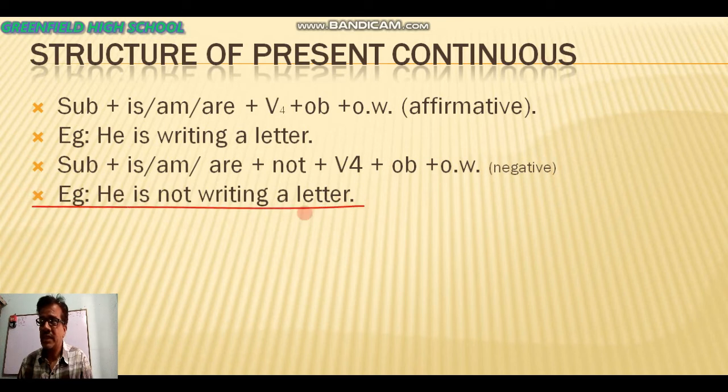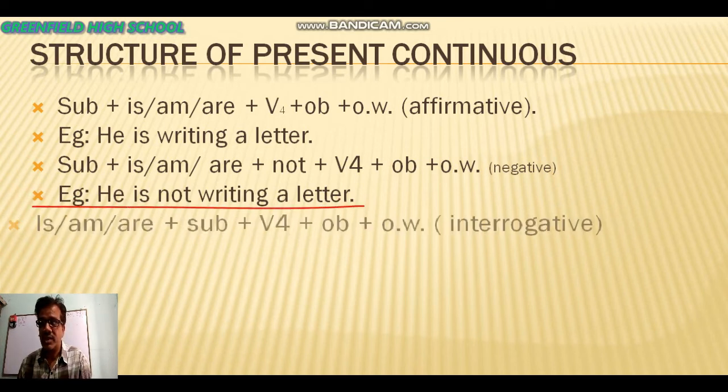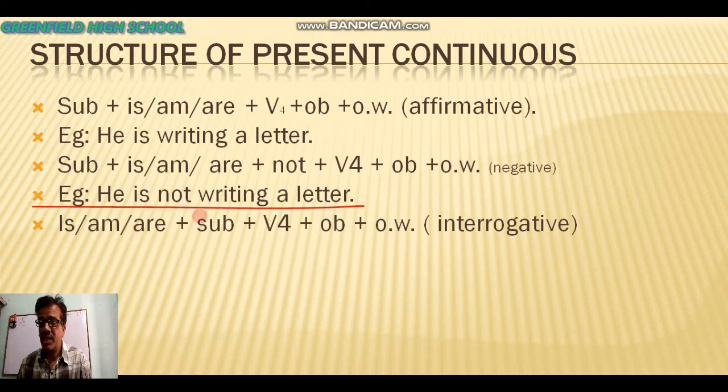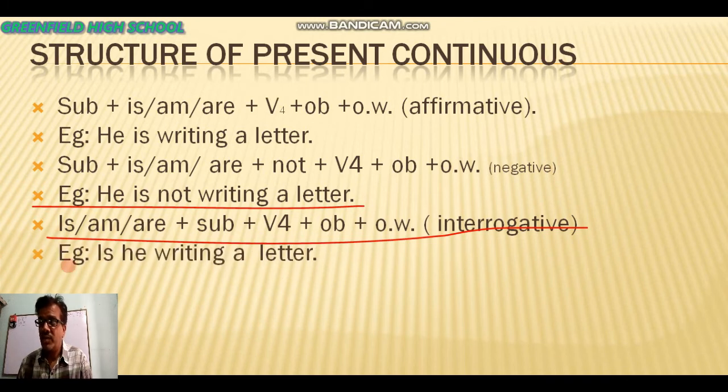And after that, the next structure is the interrogative structure. Is plus subject plus verb plus ing, object, other words. Don't be confused, verb plus ing word. That is, is he writing a letter? There will be a question mark, not a full stop. Change it. We have a question mark. So this is the end of present continuous tense.